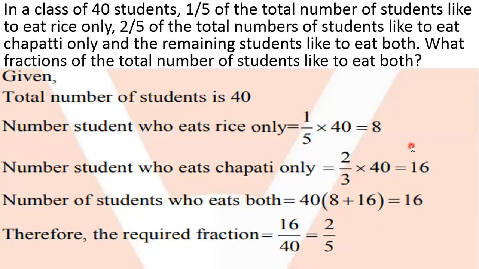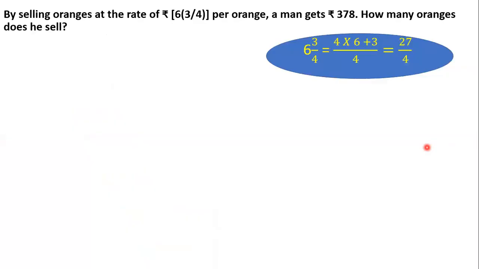Children, if you want to make it more easy, how can you do? Instead of doing all these things, this could be done orally as well. 2 out of 5 like to eat chapati. 1 out of 5 like to eat rice. That is 3 done. How much is remaining out of 5? 2. So we can say that the remaining fraction would be 2 by 5. Is that clear, children?